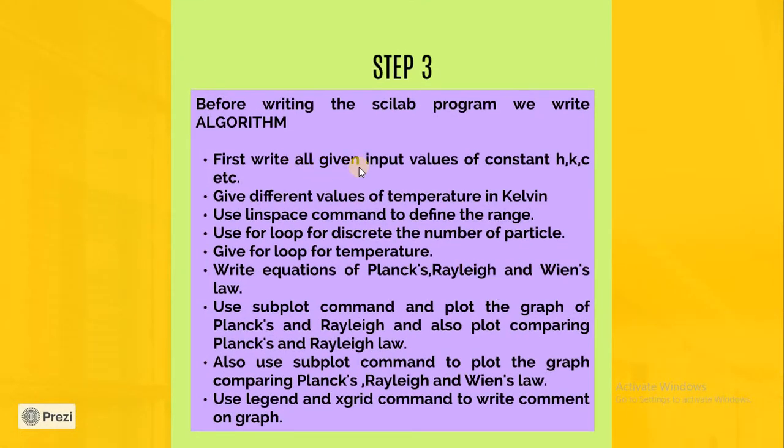So first of all, write all the given input values of constants h, k, c, etc. We all know these values; write down the h, k, c values on paper. Then we'll choose the temperature, in Kelvin, for which we'll be plotting the graph. You can choose different values. I have chosen 1000, then 1100, 1200 and so on. I have chosen three values, but you can choose any value.